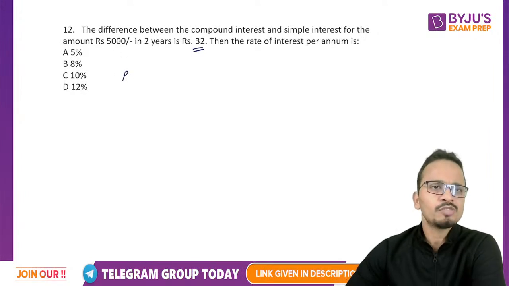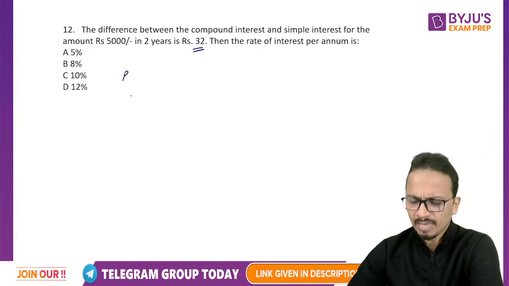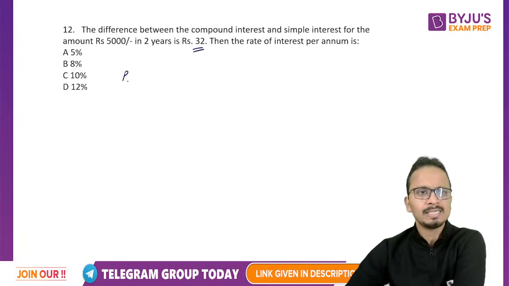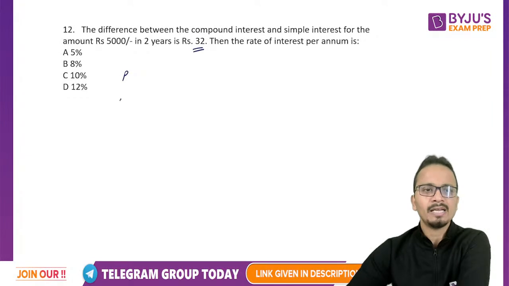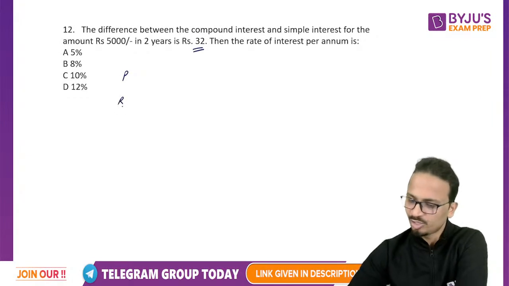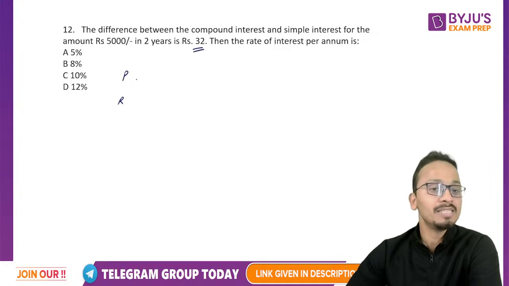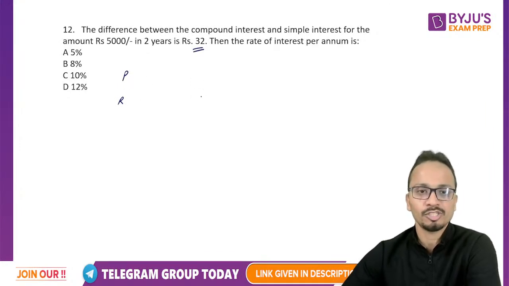I'm ignoring this value of 5,000 for the time being. I'll use this value later. So P is, let's say, the principal, and R is the rate of interest. Gourav has already given the answer. Good. Now P is the principal and R is the rate of interest.